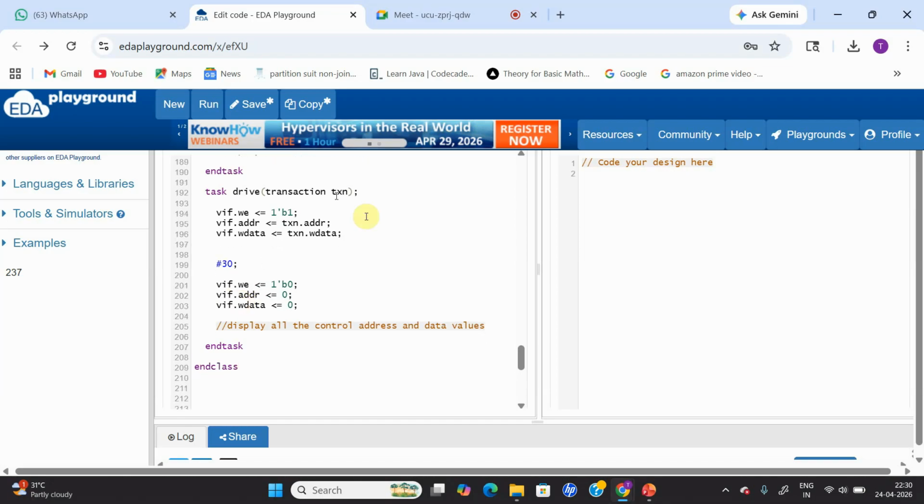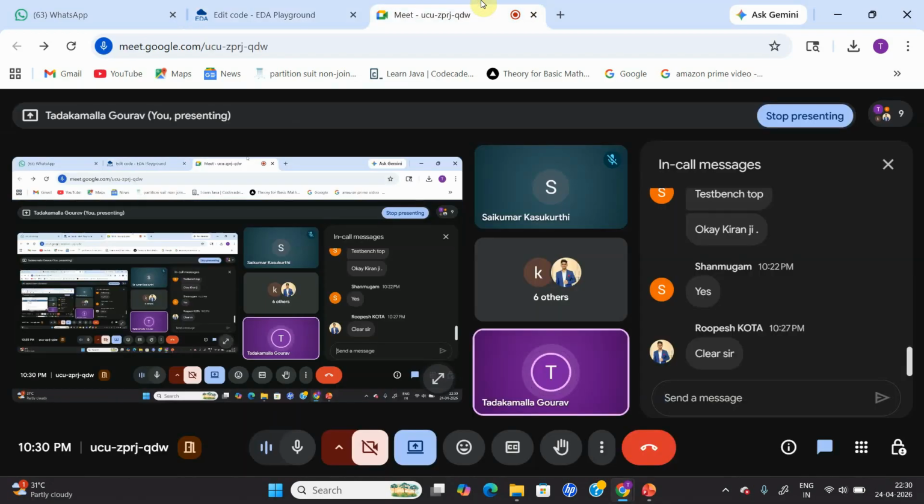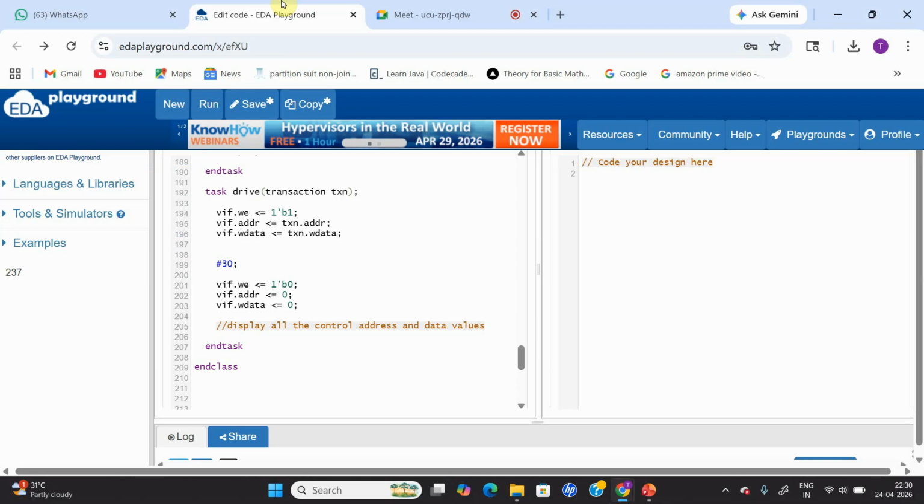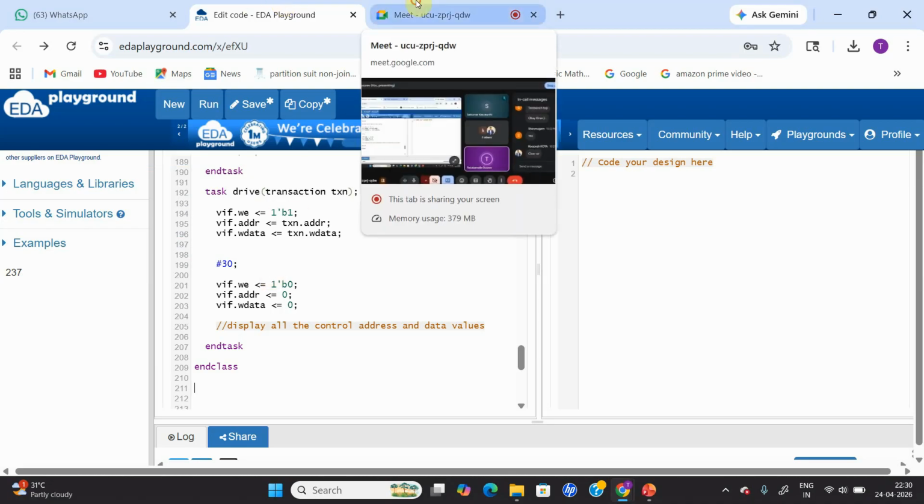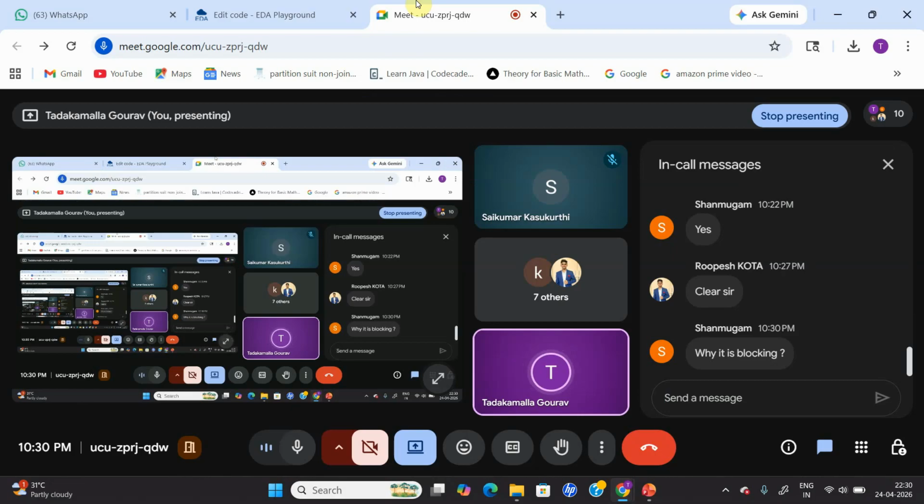Now, who is going to call this drive task? Okay, basically this drive task, is it clear? Just we are driving the things. That's it. Whatever the address, whatever the data, whatever the other control signals which we have got via the transaction class, that we are fetching it and we are going to give it to my interface. That's it. The driver is going to do.